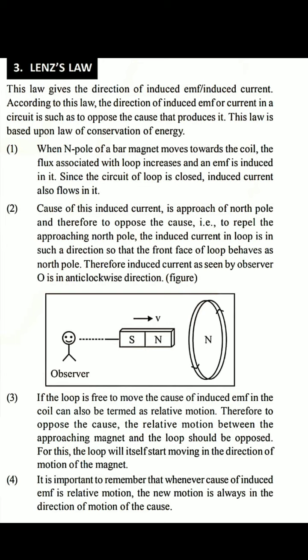When the coil opposes its motion or its cause, the same pole is induced on the front face of the coil, so it repels the bar magnet. If the north pole is moving towards the circuit, a north pole is induced on the front surface, which opposes its motion and repels the bar magnet.